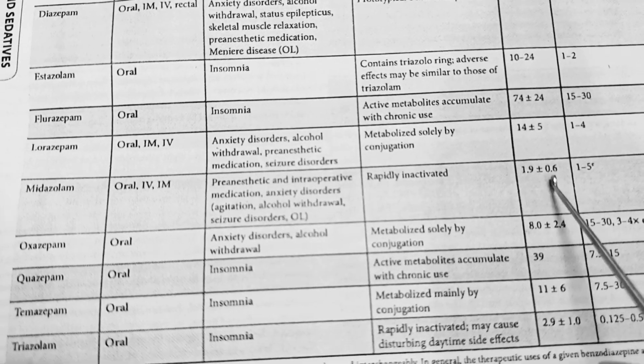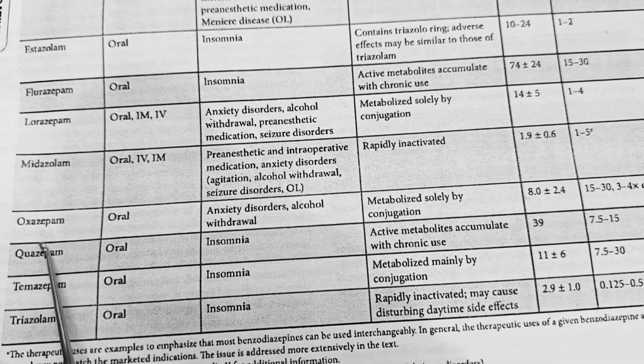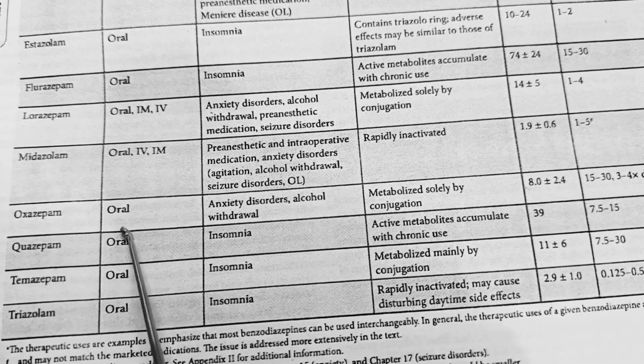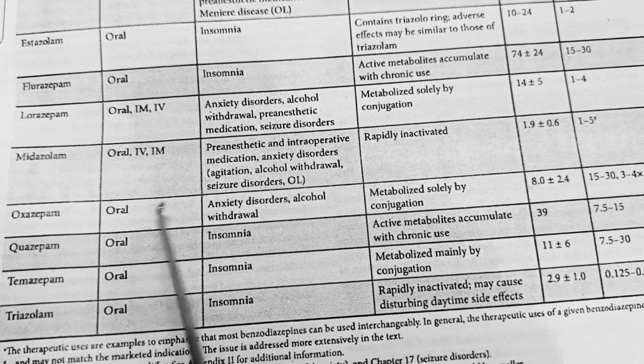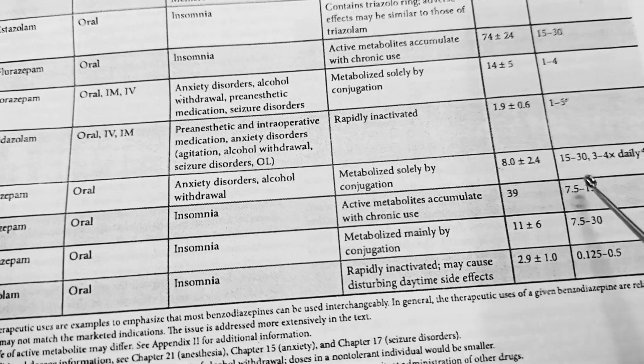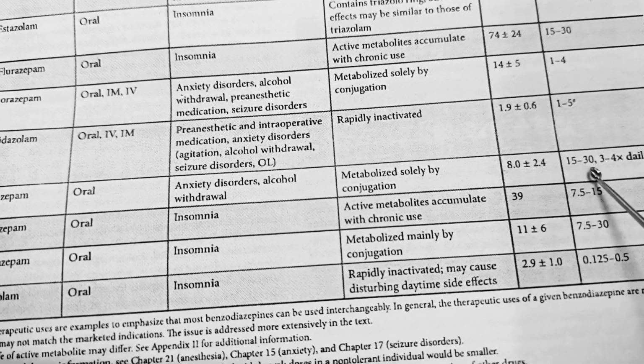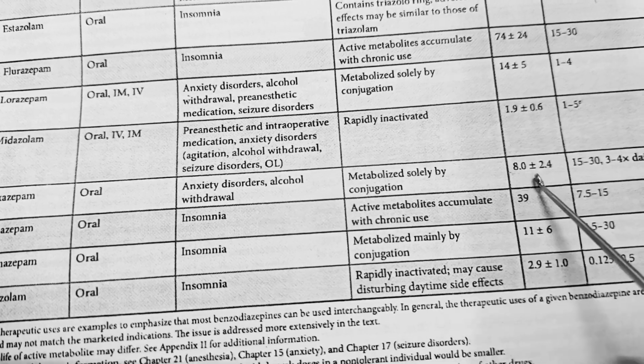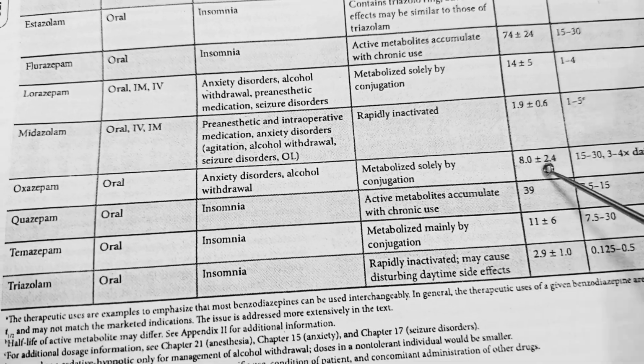It is about 2 hours. Oxazepam is available by the oral route, and it is used in anxiety disorder and alcohol withdrawal. It is available in 15 to 30 milligram, and half-life is 8 hours.